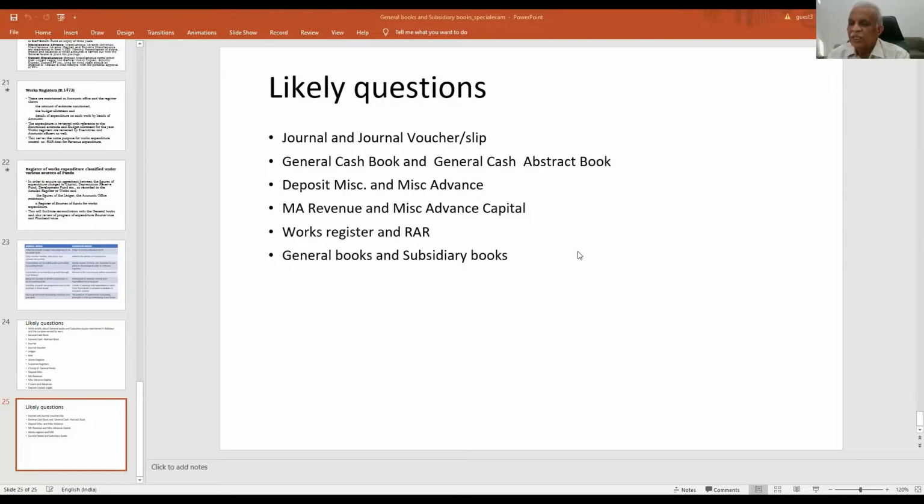We keep them under AG suspense. So the only difference between PAO suspense and AG suspense is that these are transactions originated in the railway but to be adjusted with non-railway departments: PAO for the central government, AG suspense for the state government. Through those heads we will be watching the clearance.